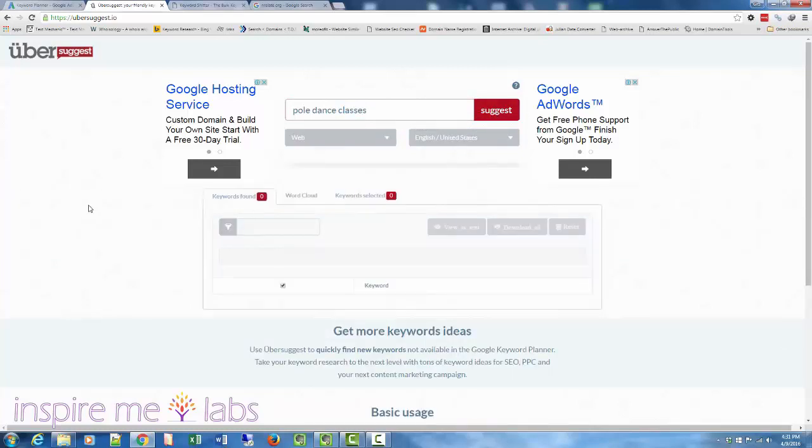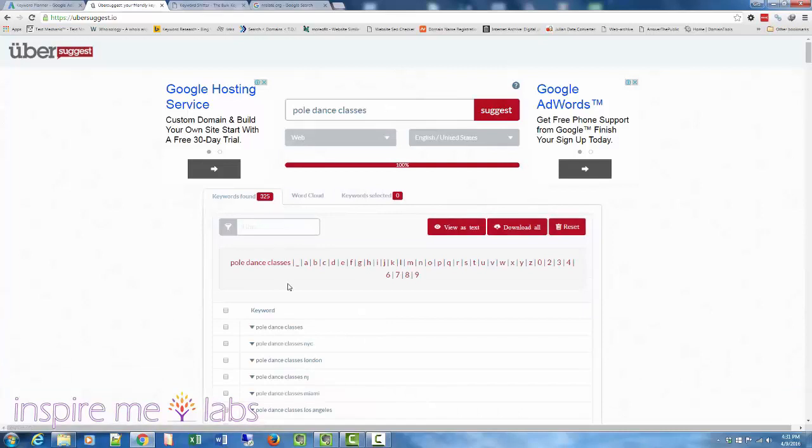We hit suggest. It's going to take a little bit of time, and it's going to look for related keywords, like the suggestions in Google Suggest.